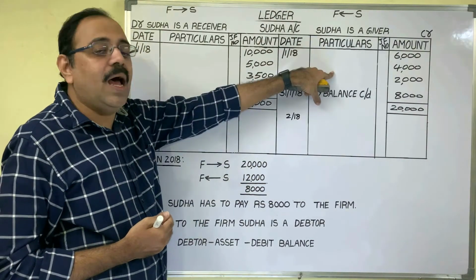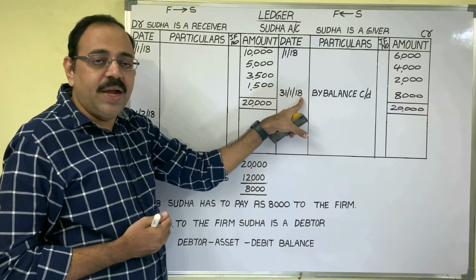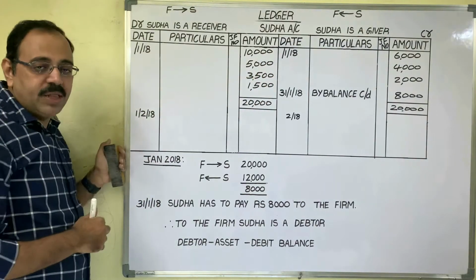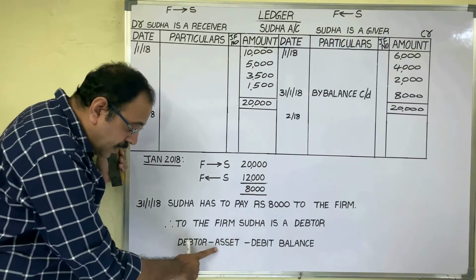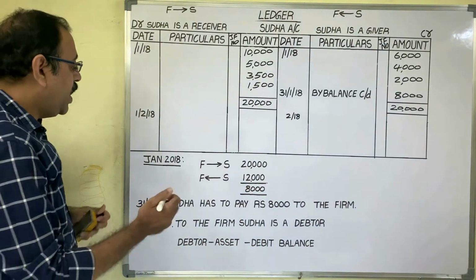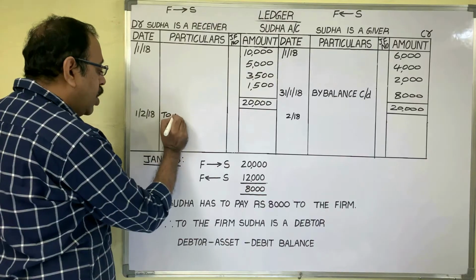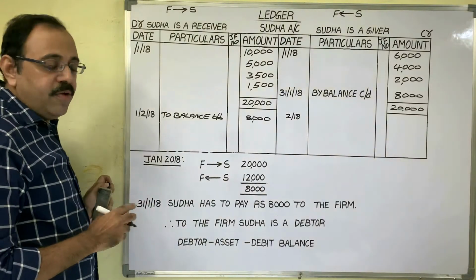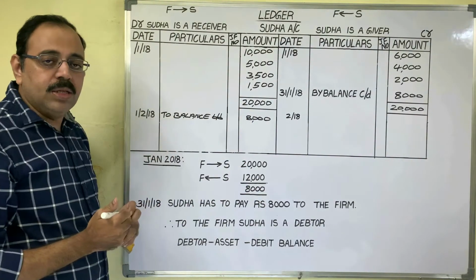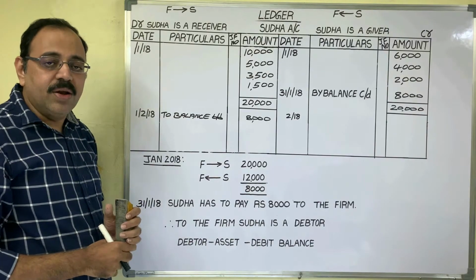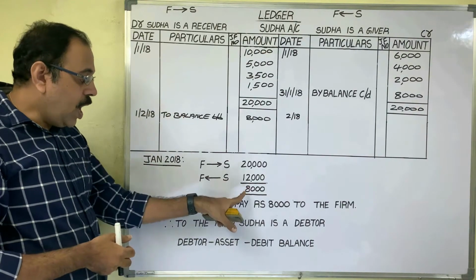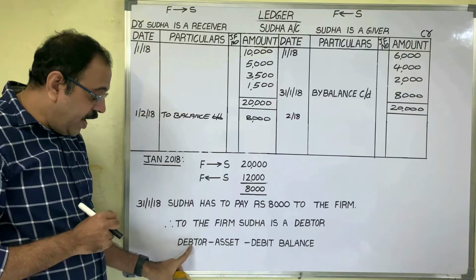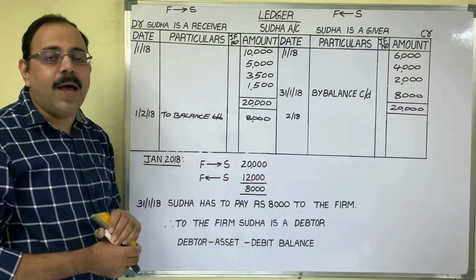As Sudha is a debtor on 31st January 2018, in February, on the starting date, on the debit side we should bring that amount. Why? Because an asset shows a debit balance. So on the debit side, to balance brought down, in the amount column, 8,000 rupees we should write. So remember, when you are preparing an account for February, if the opening balance is given, what should be your analysis? Sudha has to pay 8,000 rupees to us. Sudha is a debtor. A debtor means an asset. An asset shows a debit balance.